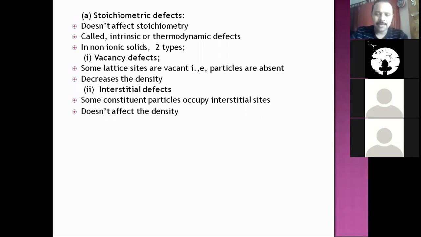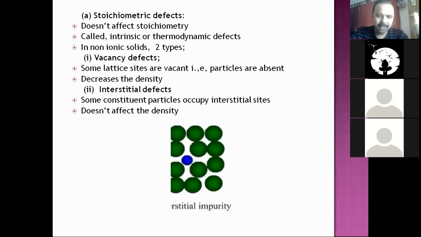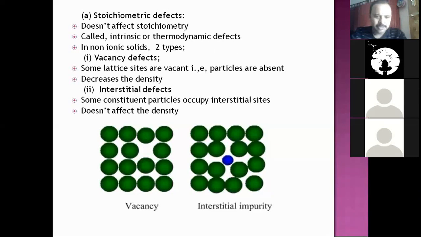Okay, so what actually happens about density? Since a particle dislocates from a position and goes and occupies another void in the solid, overall mass remains same. So what can we conclude? Density doesn't get affected. So this doesn't affect density. Fine. So we are going to take up this pic here.